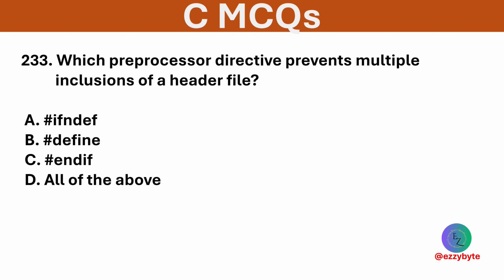Which preprocessor directive prevents multiple inclusion of a header file? Options are #ifndef, #define, #endif, and all of the above. Option D is correct.